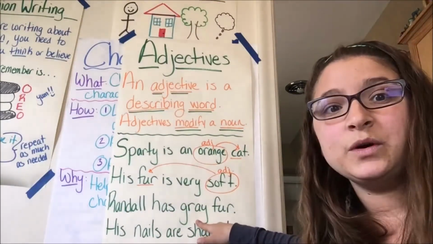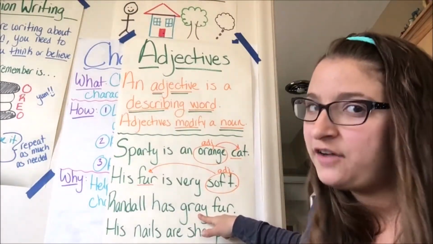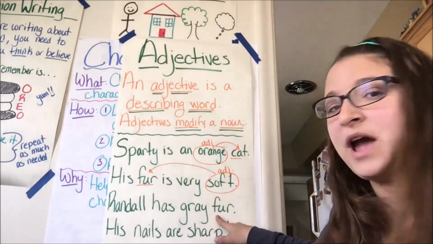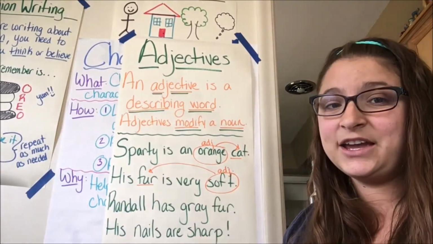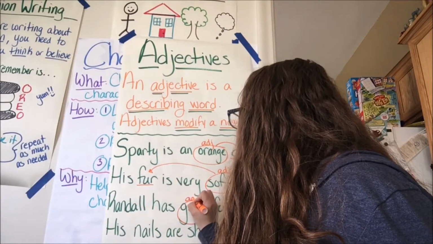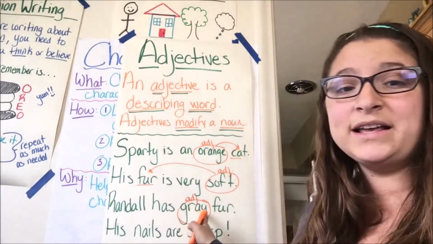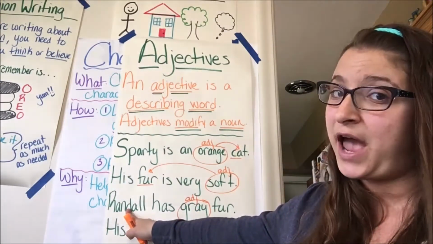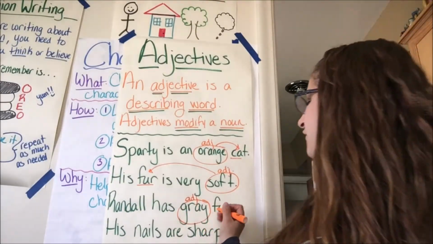Gray. Ooh, I see another color. Colors are often going to be adjectives because they're describing things. He has gray what? He has gray fur. Gray here is my adjective. It is my describing word. And what is the gray describing? It is describing not Randall. I'm not saying Randall is gray. I'm saying he has gray fur.